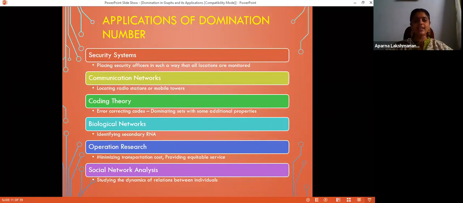So locating radio stations or mobile towers in such a way that with a minimum number of radio stations or mobile towers, you can circulate the broadcast to all places where it is required. It is equivalent to finding a minimum dominating set. That is how domination number is applied to communication theory.